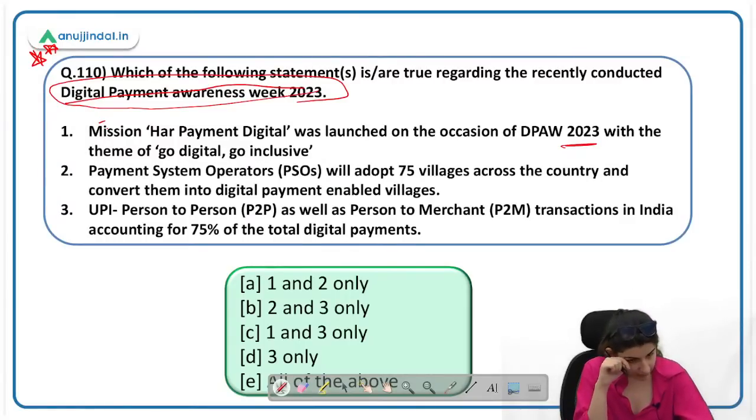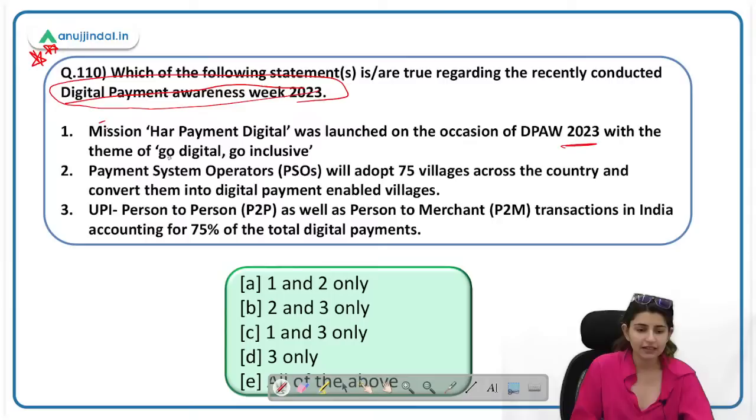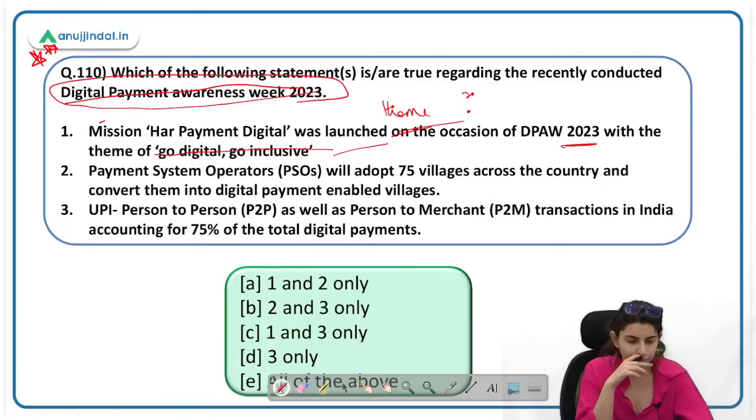Answer is B. Somebody said B. Okay. 110 B. Rohit was the first one to give the answer. The answer to 110 is B. Nilesh, you are right. B. Statement 1 is incorrect. Why? Can anyone tell me the theme? It is very important. Who is going to tell me the theme?